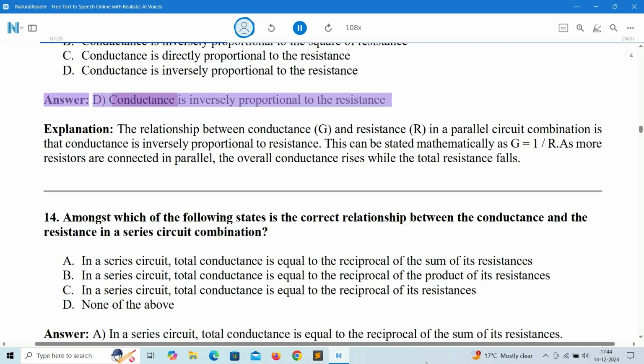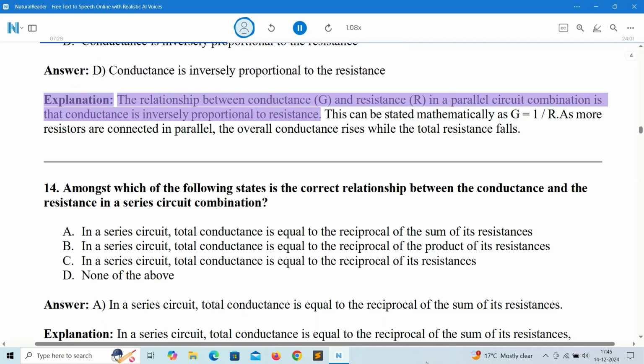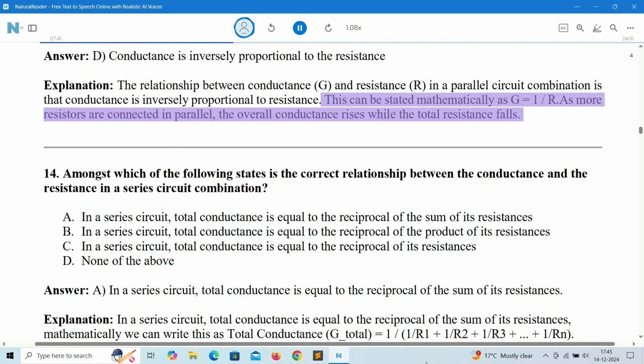Answer: D. Conductance is inversely proportional to the resistance. Explanation: the relationship between conductance, G, and resistance, R, in a parallel circuit combination is that conductance is inversely proportional to resistance. This can be stated mathematically as G equals 1/R. As more resistors are connected in parallel, the overall conductance rises while the total resistance falls.